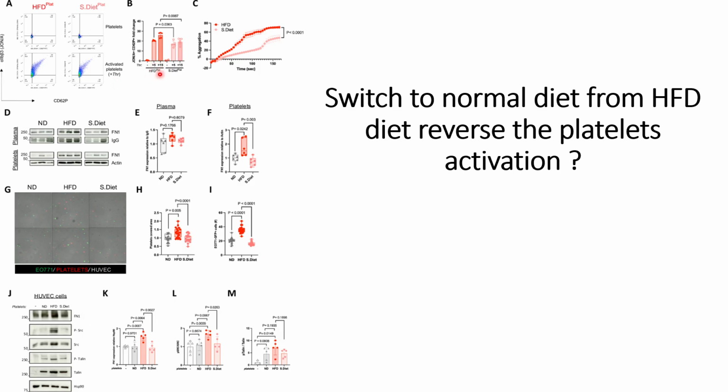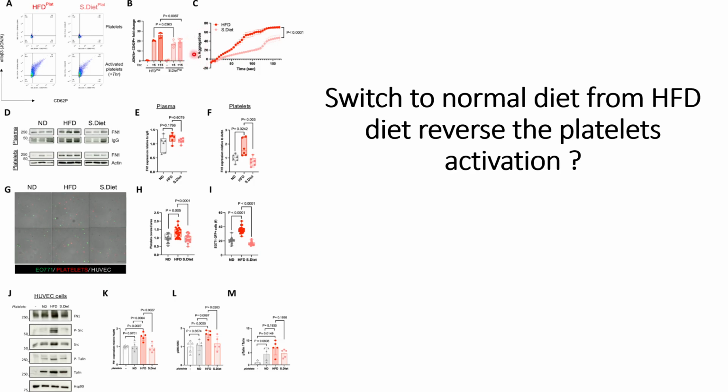This is plus 5 and plus 15, and what they are able to see is that in both cases there is a decrease in the activated platelets. I think this plus 5 and plus 15 are the times, not the concentrations.